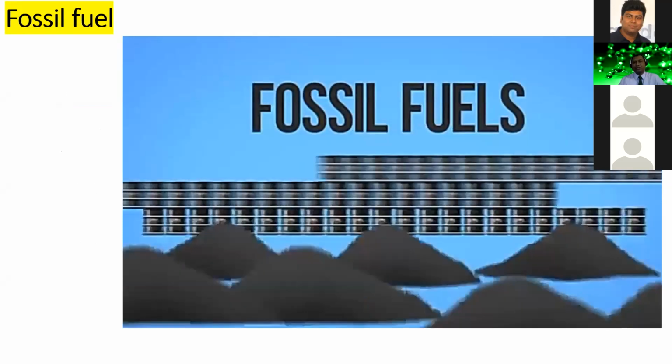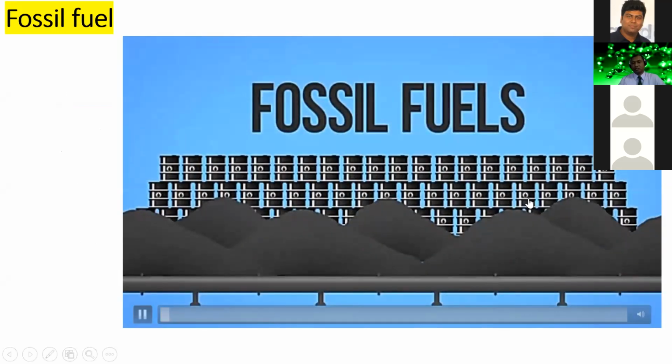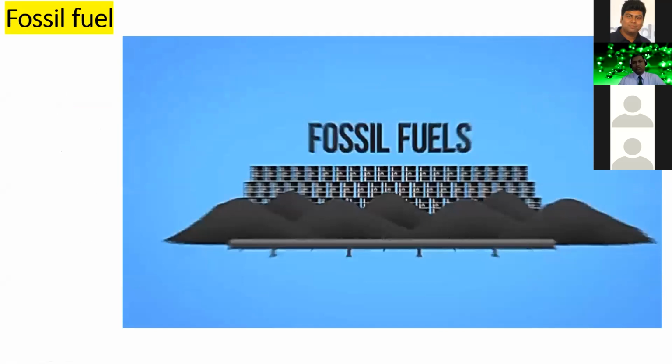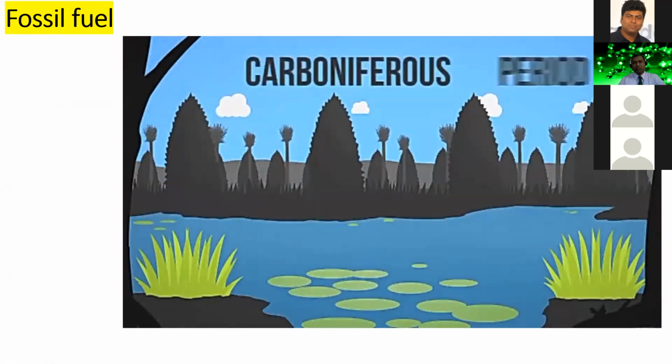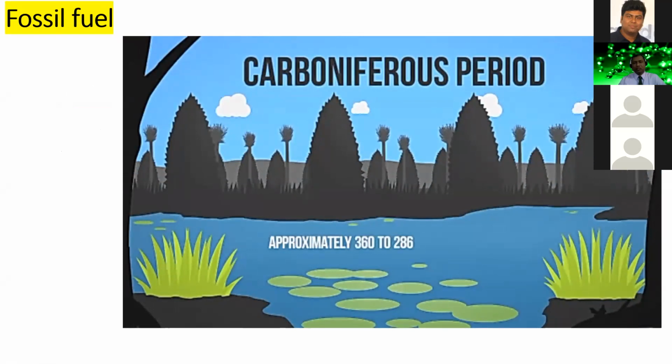Fossil fuels. Fossil fuel is a term used to describe a group of energy sources that were formed from ancient plants and organisms during the Carboniferous period approximately 360 to 286 billion years ago, even before the age of dinosaurs. At that time, the land was covered with swamps filled with organisms.